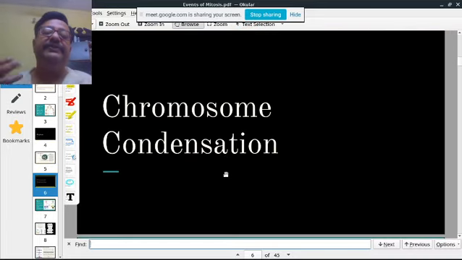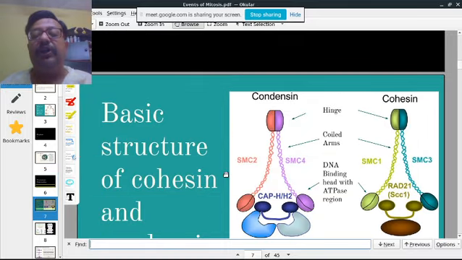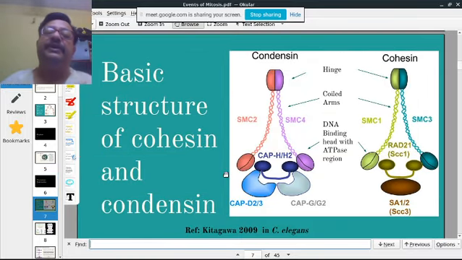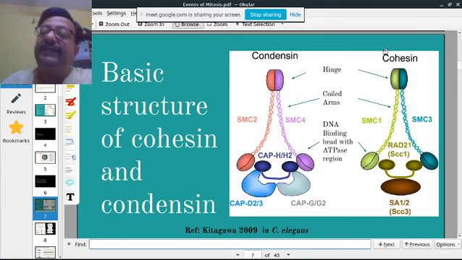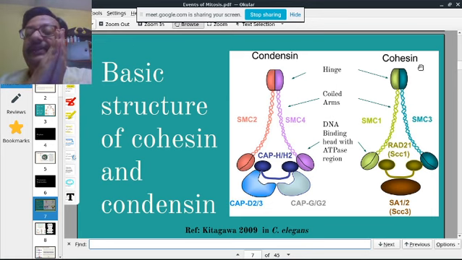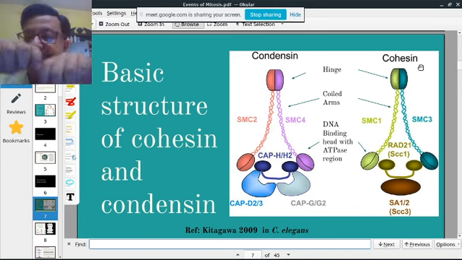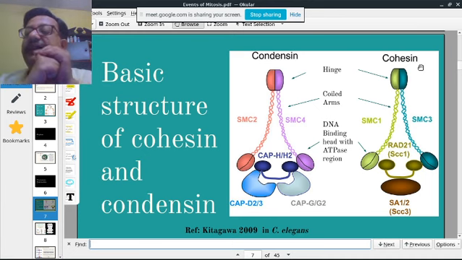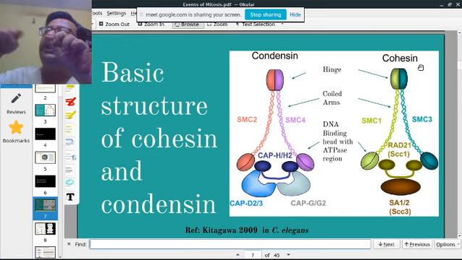So the first event which we see is chromosome condensation. In chromosome condensation, two players are responsible. One is condensin, the other is cohesin. Cohesin holds the two sister chromatids together. It's like a rubber band holding two threads or two strands together. This cohesin is like that. And condensin condenses one single strand into smaller units.